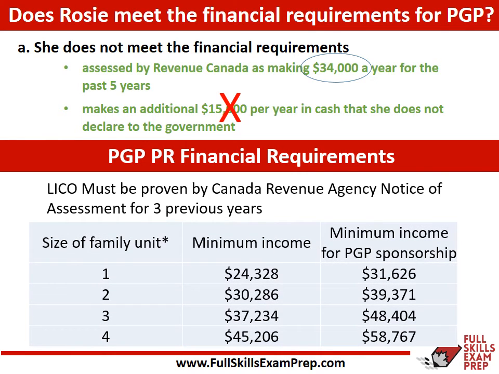However, remember that she has the parents. So she has herself and her parents, which would be 3, and possibly that husband in the future. So we're looking at $34,000 as her income for the past 3 years. However, you can see that she really doesn't meet those LICO requirements.